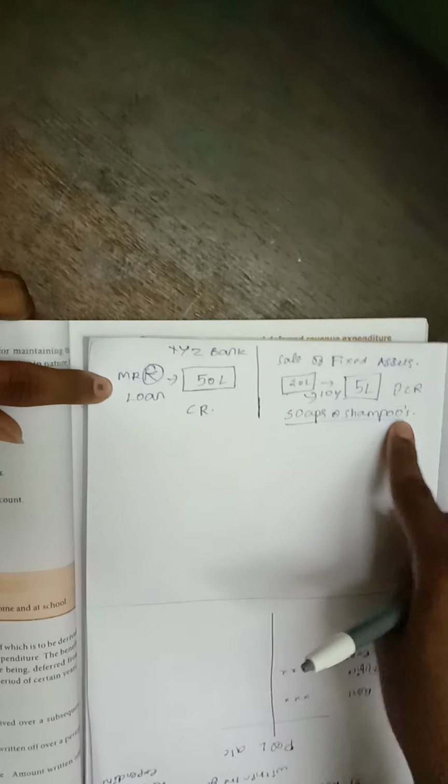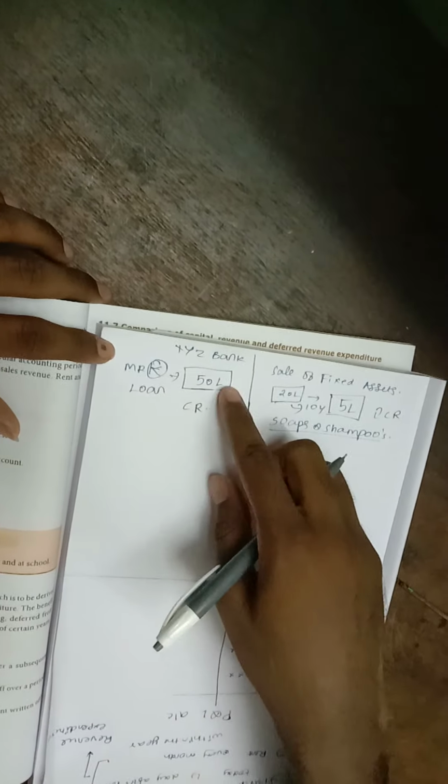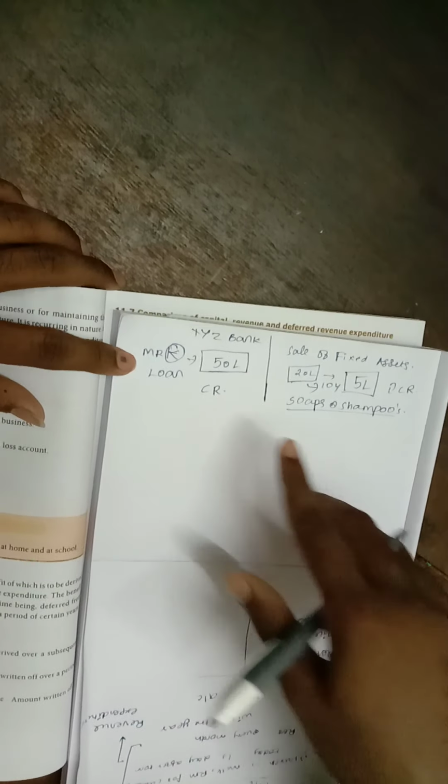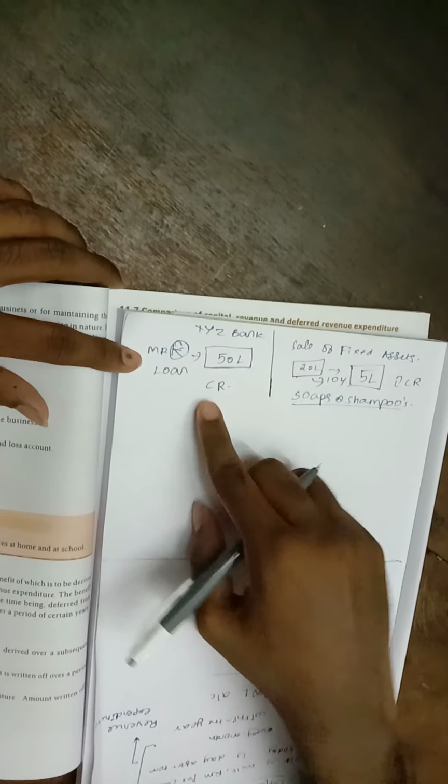Why these two are called capital receipt is that Mr. K is not going to keep on going to the bank and asking for loans, because for one loan itself it will take many years to repay that loan. So a loan is something which does not keep on recurring. It is non-recurring in nature.